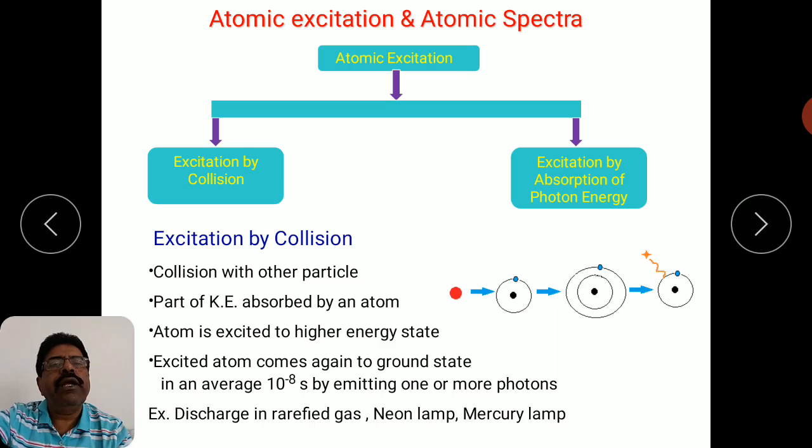You know that the mass of an electron is negligible as compared to the mass of an atom. Therefore, if you consider electrons and ions, electrons are more suitable for excitation by collision. Why? Because in this particular case you are exciting the electron in an atom.